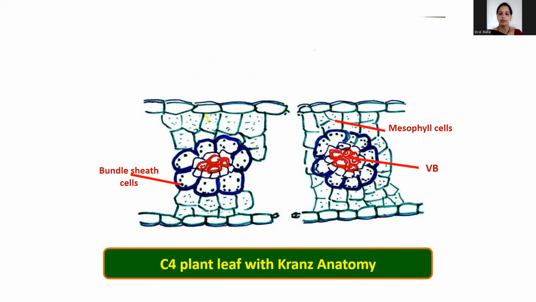and no intercellular spaces. So in a cross section of the leaves of C4 plants like maize or sorghum, or any monocotyledonous plant, you can observe the Kranz anatomy, and the distribution of the mesophyll cells we will also observe in the TS of the leaf. So this is the Kranz anatomy.